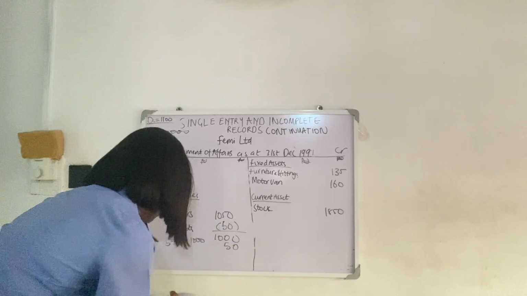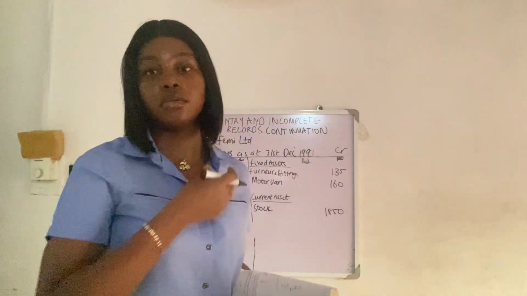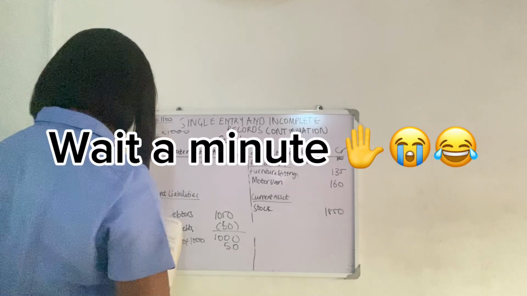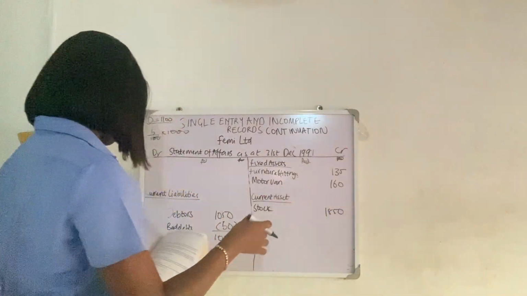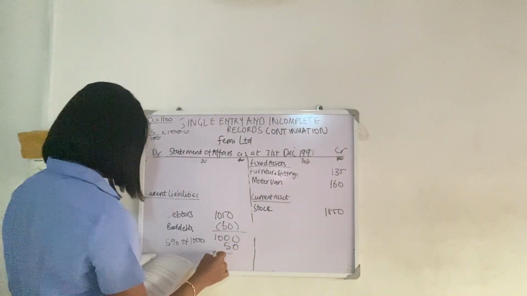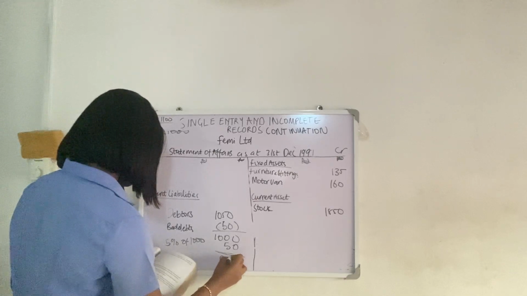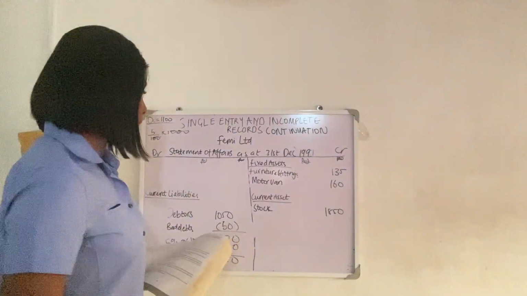You less provision for bad debts. Remember, sorry, in the balance sheet, you less provision for bad debts. So that's 950. So now this is what will be our new debtors figure.